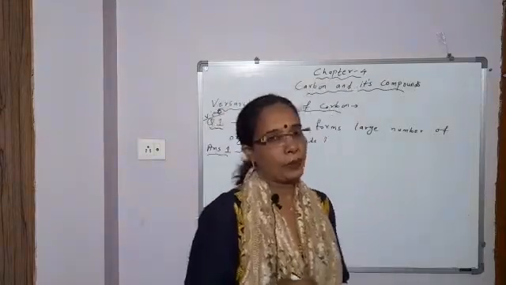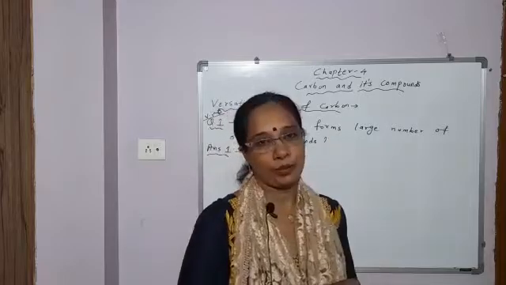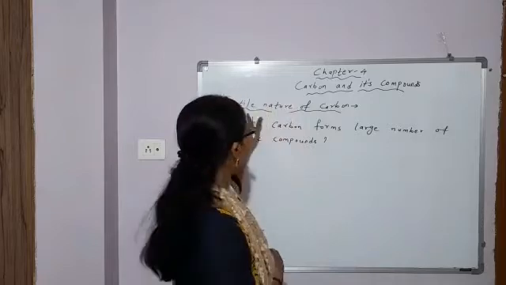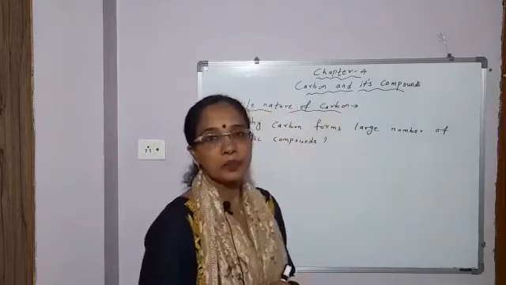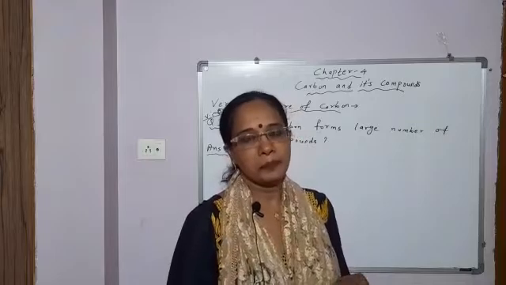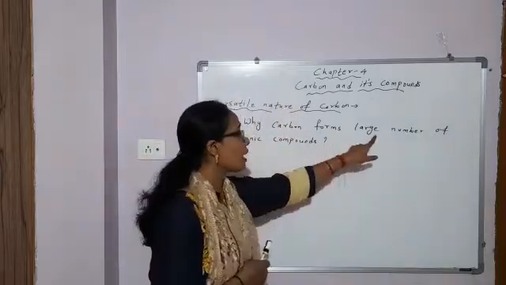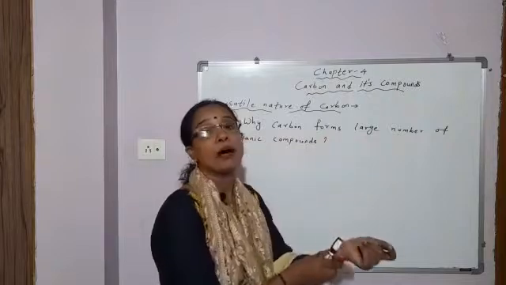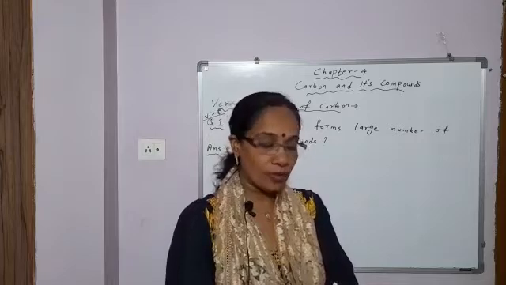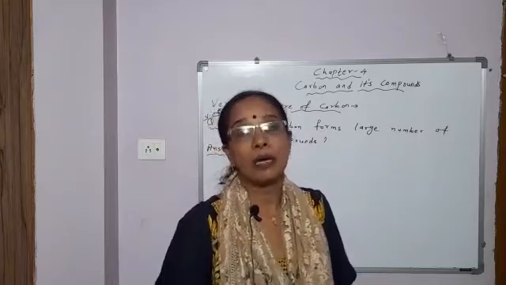Today we'll continue with chapter 4, carbon and its compounds. In the last class we discussed the versatile nature of carbon. Based on this versatile nature, the question normally asked is why carbon forms a large number of organic compounds. So this I discussed in the last period, one reason why carbon forms a large number of organic compounds.